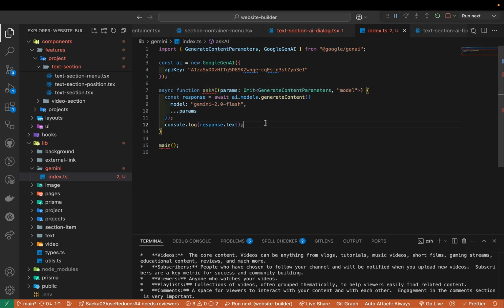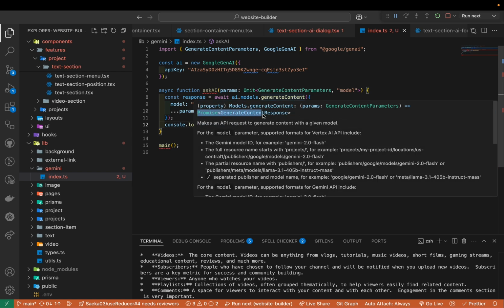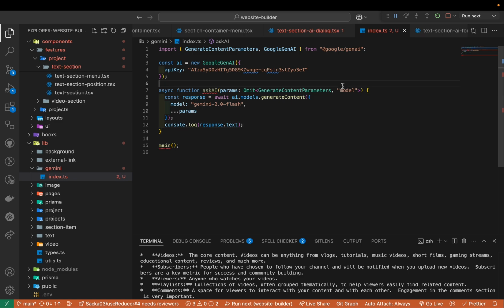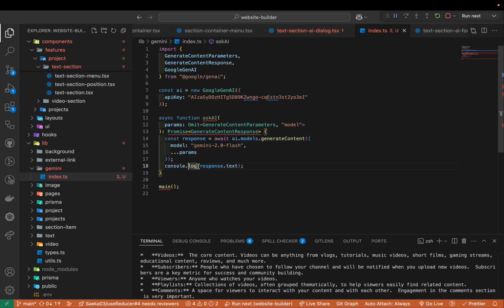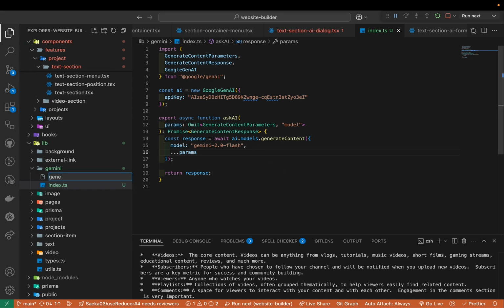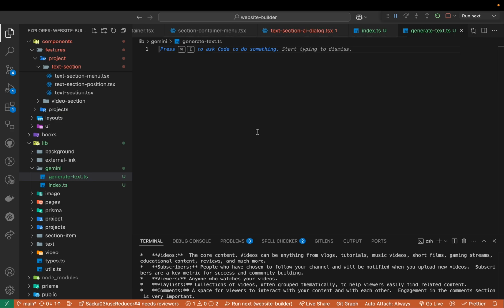So looking good. And then what we want to return will be the Promise GenerateContentResponse. So here I'm gonna use it as a return value. Then we can just do this, return response. We can reuse this function many times, okay? So what I would do here is narrate text.ts, okay? So here I'm gonna create one function called generateText. That is the function that we want to do with AI.